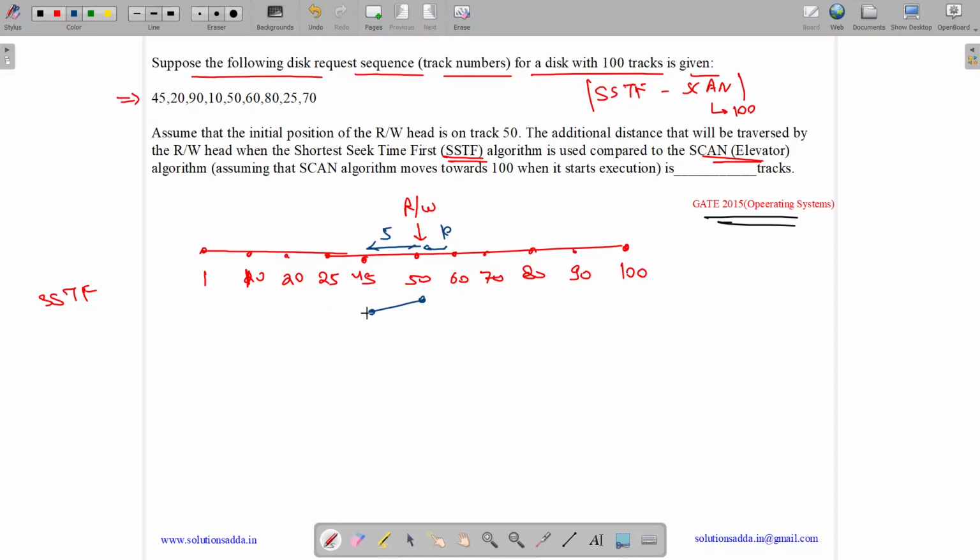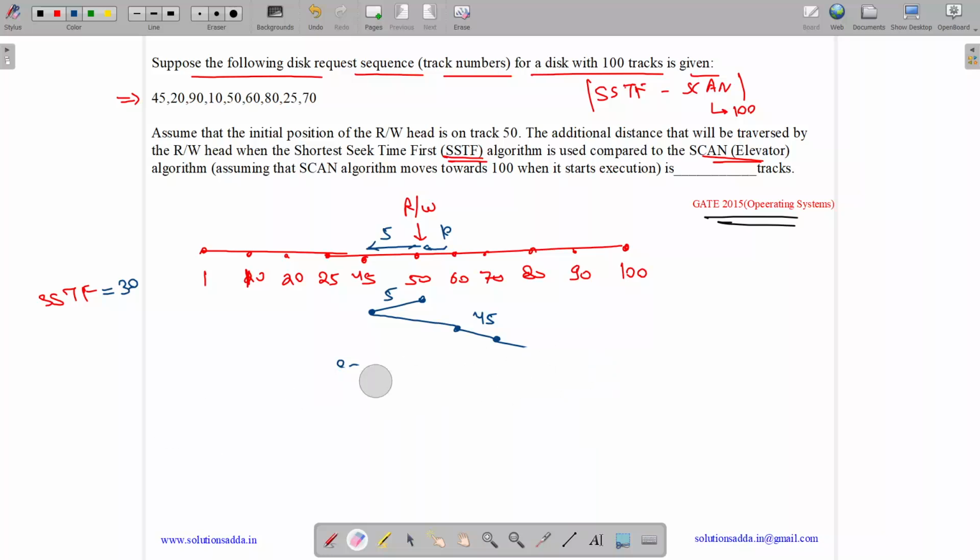Now either we can satisfy 25 with a distance of 20 or 60 with a distance of 15. So we will satisfy 60, then we will prefer 70 over 25, 80 over 25, 90 over 25. Then we have no option other than going to 25, 20 and 10. So SSTF takes total time 5 over here, 90 minus 45 is 45, 90 minus 10 is 80. So we get 80 plus 50, which is 130.